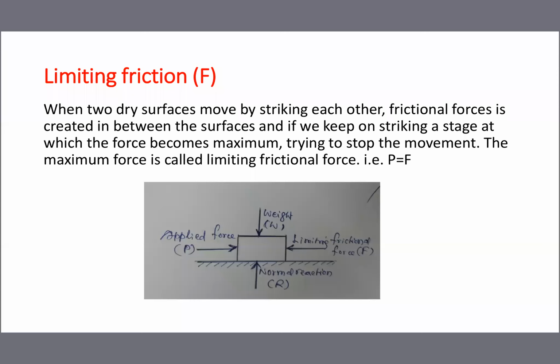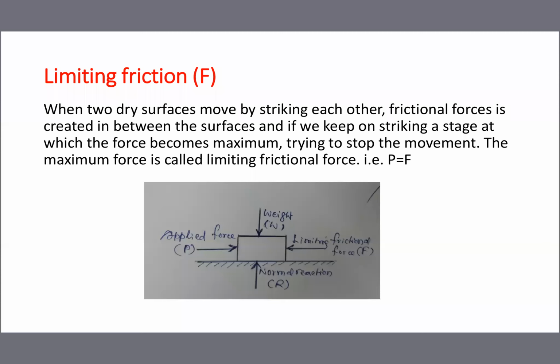So this idea is required for doing problems. From this we know applied force and limiting friction force both are equal. P and F both are equal. So 4 letters play a major role in this chapter. P, applied force, the sketch you see, applied force. F, limiting friction or friction force. W, weight of the object, or normal reaction.